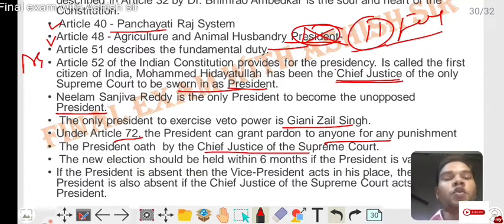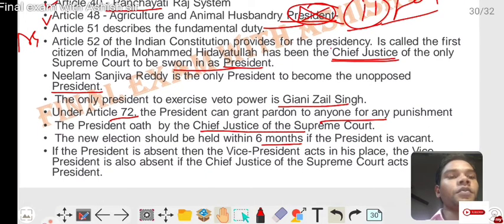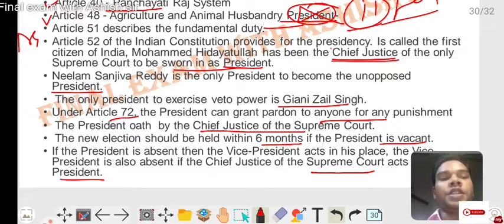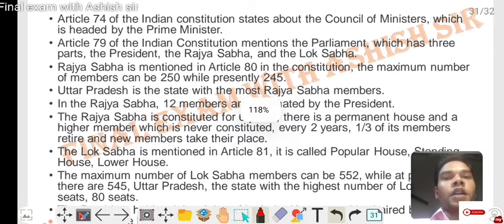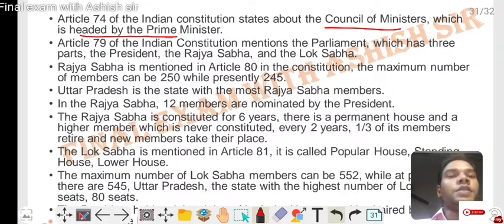A new election should be held within 6 months if the President's post is vacant. If the President is absent, the Vice President acts in his place. If the Vice President is also absent, the Chief Justice of the Supreme Court acts as President. Article 74 of the Indian Constitution states the Council of Ministers headed by the Prime Minister. Article 79 mentions the Parliament, which has 3 parts: President, Rajya Sabha and Lok Sabha.